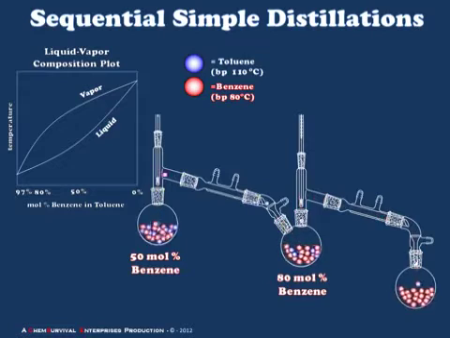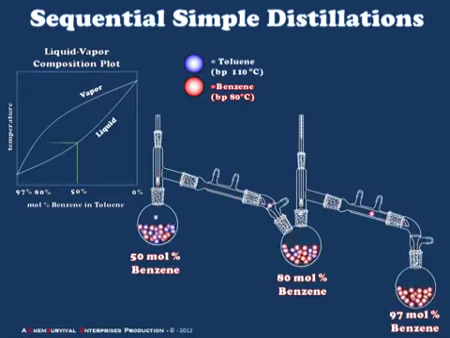The reason for this can be seen in the liquid vapor composition plot to the left. If I begin with a 50 mole% liquid, I expect to collect an 80 mole% vapor. Now if that vapor is then condensed and redistilled, I'm starting from the liquid portion of that 80% line, meaning I get another step along the liquid vapor composition plot, reaching a position on the phase diagram where it's approximately 97 mole% benzene. So I have successfully, in this case, achieved a higher purity distillate from my 50 mole% starting material.